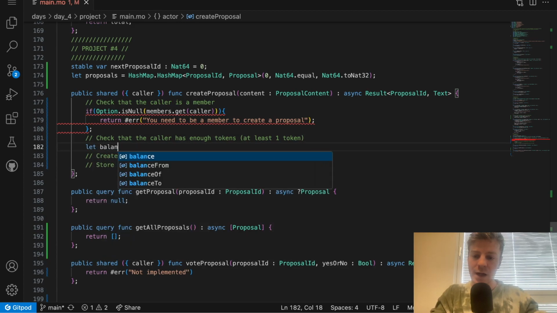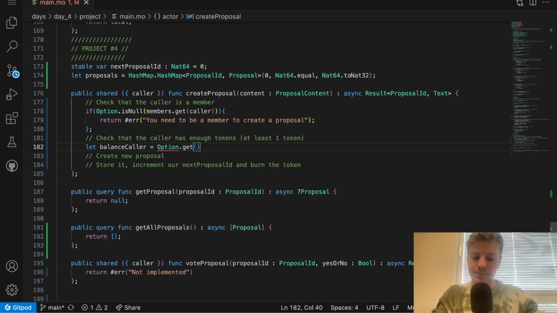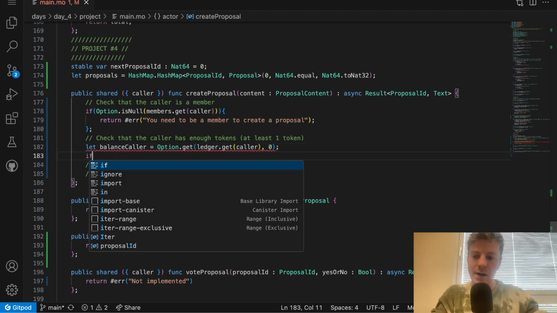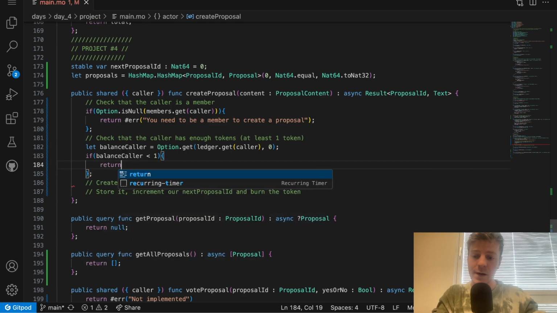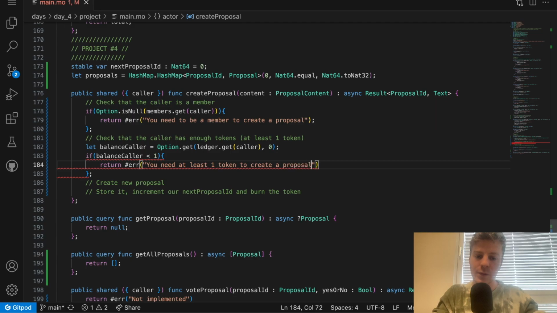After that, I can check my balance. So balance of the caller is going to be Option.get ledger.get caller, and if there is no balance, then it's going to be 0. If the balance is below 1, we can return an error and indicate you need at least one token to create a proposal.